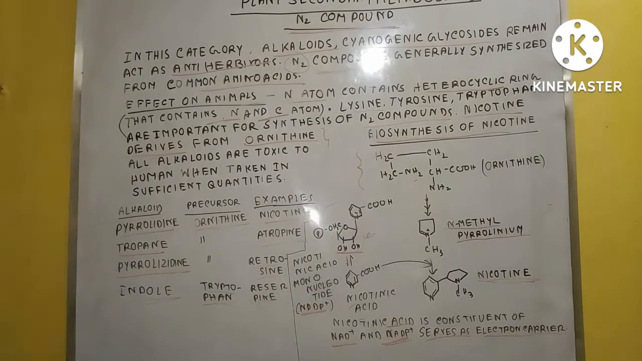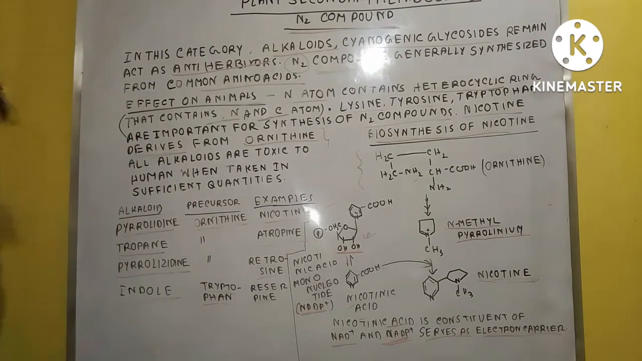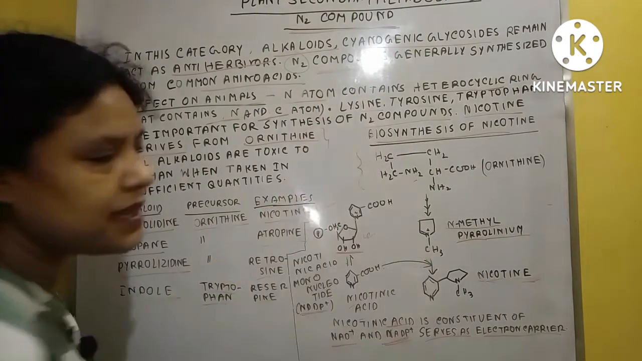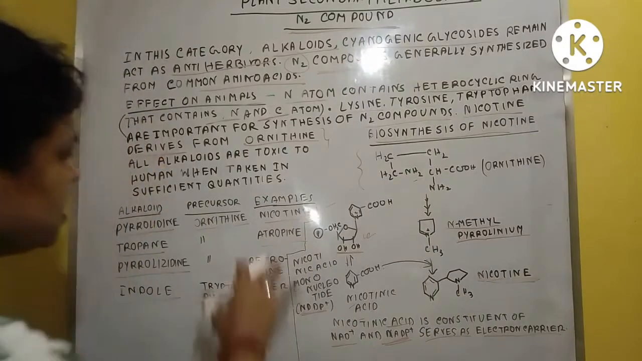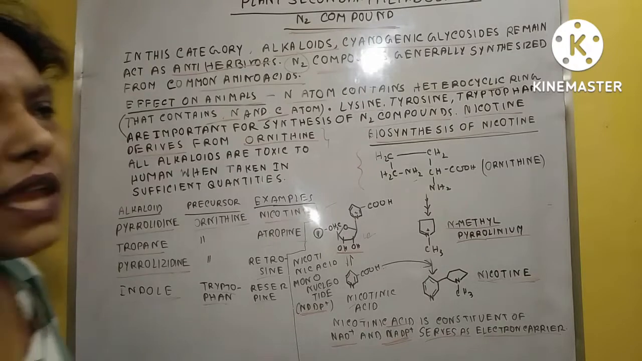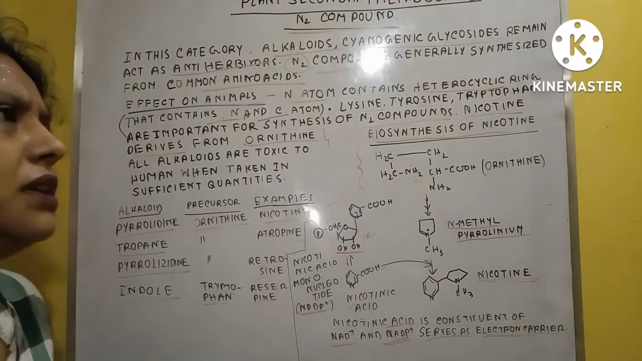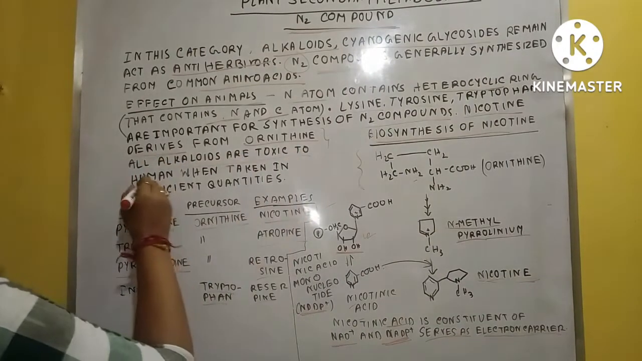Here it's not possible to explain every alkaloid's biosynthesis process, so I just give one example, the nicotine biosynthesis process. You can check out other alkaloids' biosynthesis if you are interested. Obviously you can follow any plant physiology book.